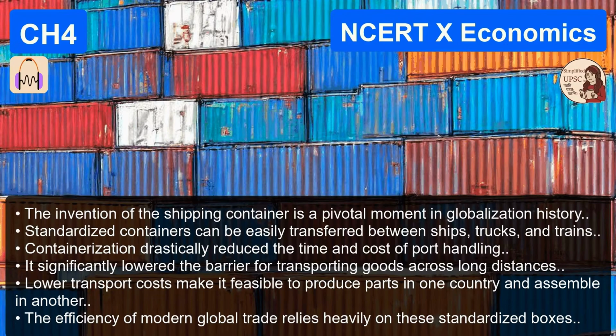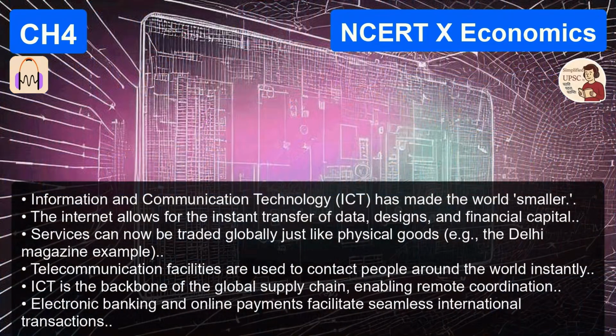But then came 1991, the big U-turn. The new economic policy. The government, supported by international organizations like the WTO, decided that the time for protection was over. Yeah, the change of heart. They felt that protection was making Indian producers lazy, for lack of a better word. Without competition, they weren't improving quality. So the rationale was that competition would force them to improve.